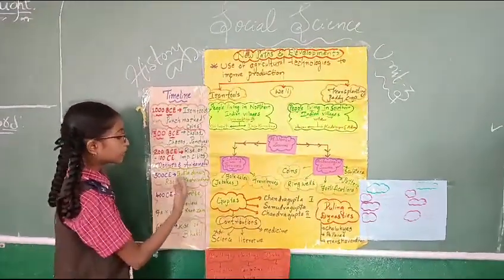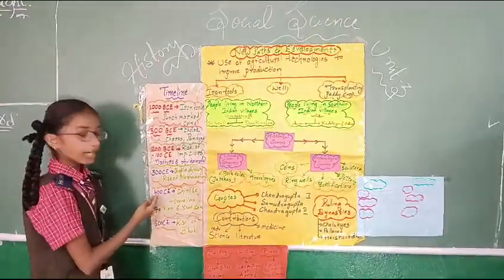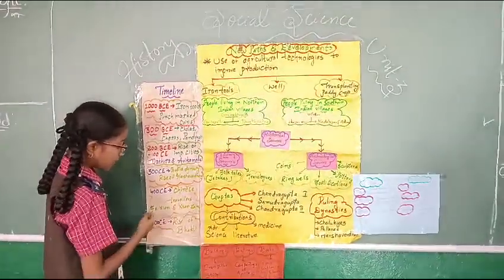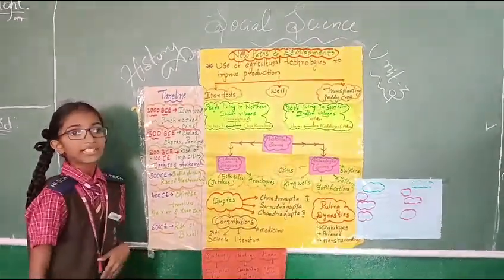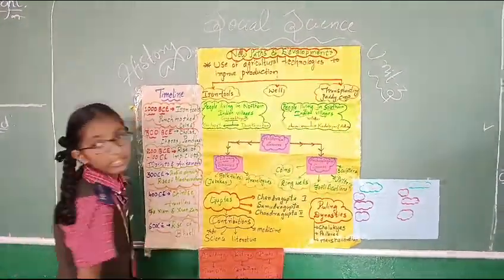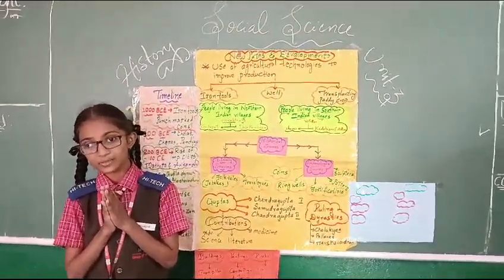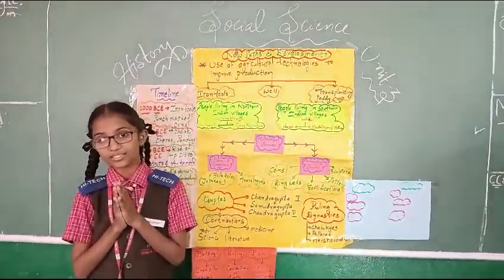300 CE: Gupta dynasty. Rise of Harshavardhana, who is ruling. 400 CE: Chinese travelers Faxian and Xuanzang traveled around India. 600 CE: rise of Bhakti. Worship of Lord Shiva, Lord Vishnu and goddess Durga became popular.